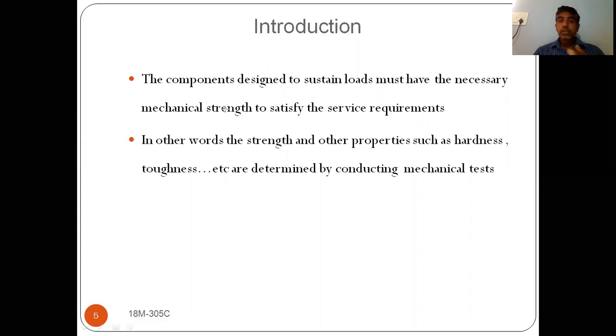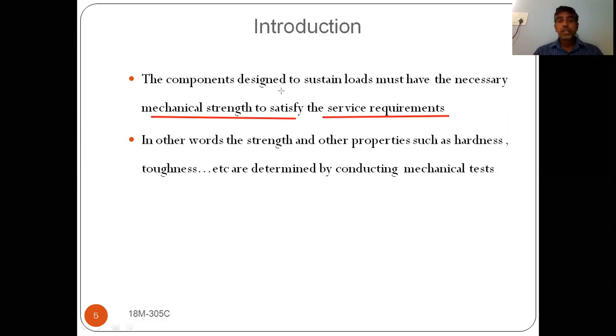such a load. It should sustain the load without failure, and then we can call it the mechanical strength of that material. So what is the service requirement for that ball bearing? It should not wear out very easily. The wear resistance should be high, so it should not be worn out easily. That means it should have high hardness values.